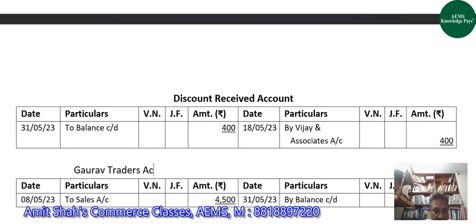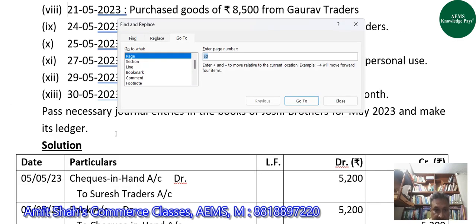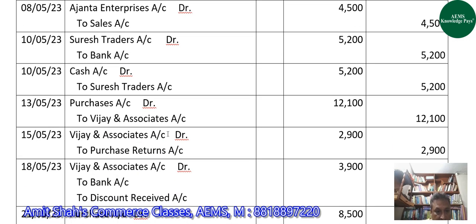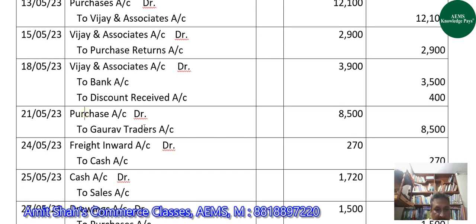The next is Gaurav Traders account. Gaurav Traders account has been credited here. So on the credit side of Gaurav Traders account on 21st May, we will write by purchase account with 8,500.